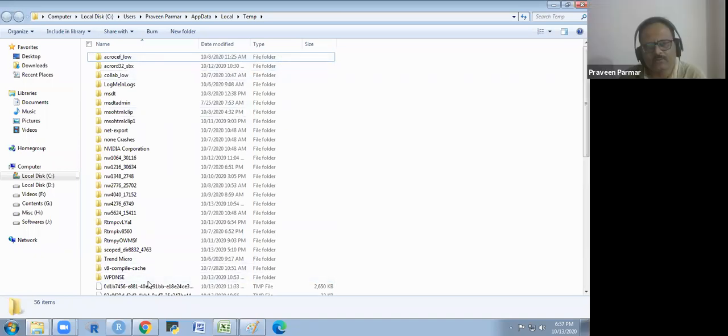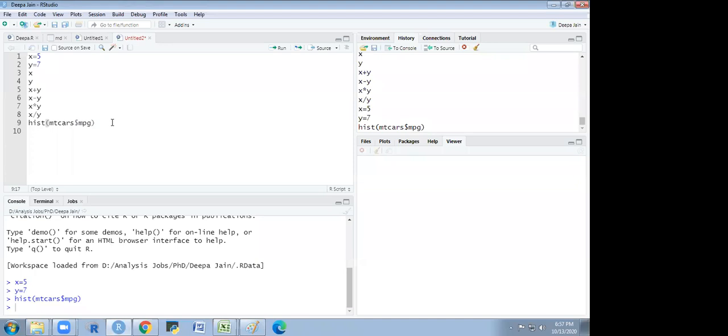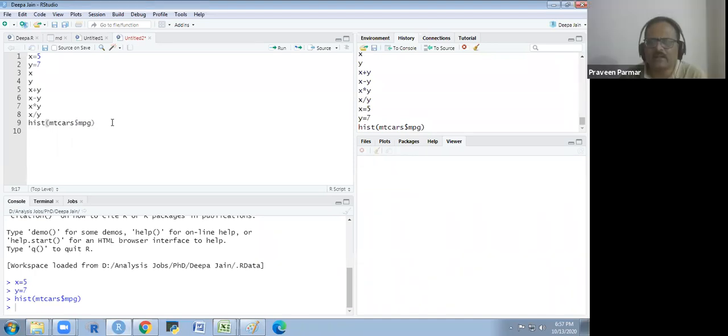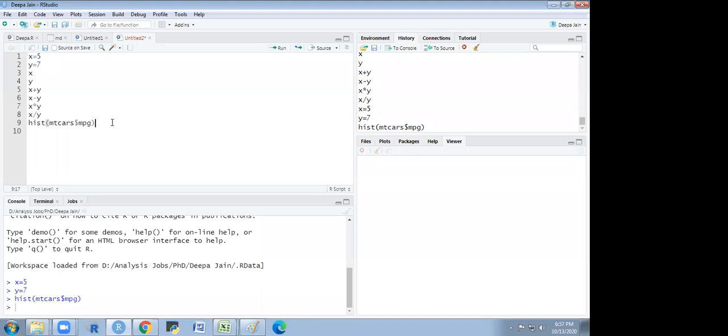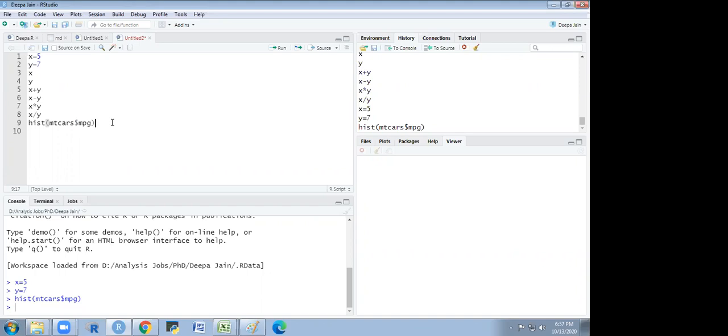You have done it, in spite of that RStudio is taking time to open? Yes, sir. Even after deletion, there are some files which are not deleted. Skip those files; no problem. The program may be running there and being used by your system. That's not a problem. After that, if you run RStudio, it will open in a very short time. Okay, sir.